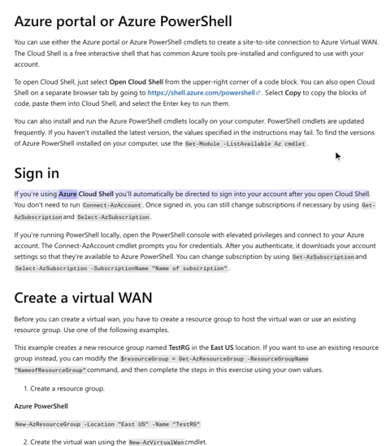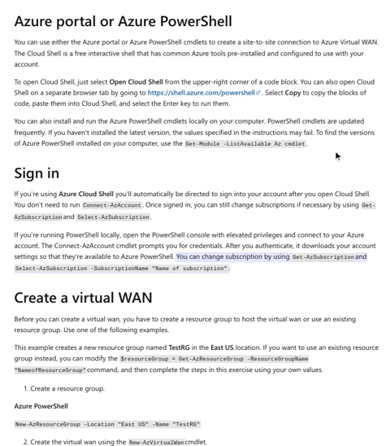Sign in. If you're using Azure Cloud Shell, you'll automatically be directed to sign into your account after you open Cloud Shell. You don't need to run Connect-AzAccount. Once signed in, you can still change subscriptions if necessary by using Get-AzSubscription and Select-AzSubscription. If you're running PowerShell locally, open the PowerShell console with elevated privileges and connect to your Azure account. The Connect-AzAccount cmdlet prompts you for credentials. After you authenticate, it downloads your account settings so that they're available to Azure PowerShell.